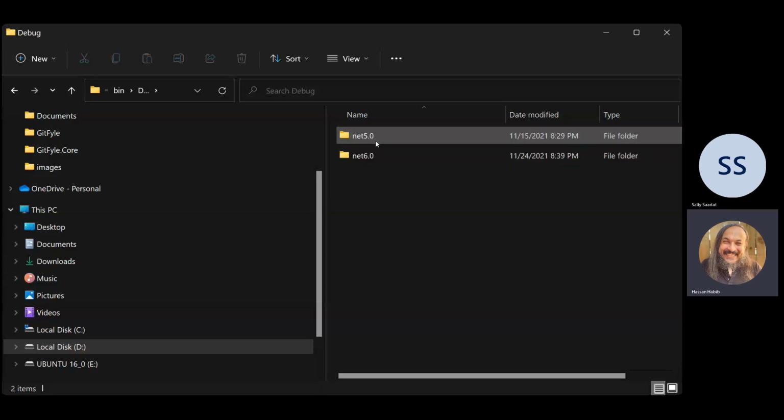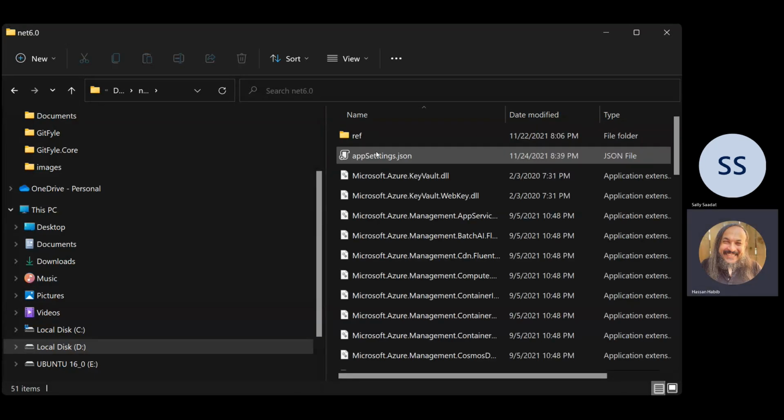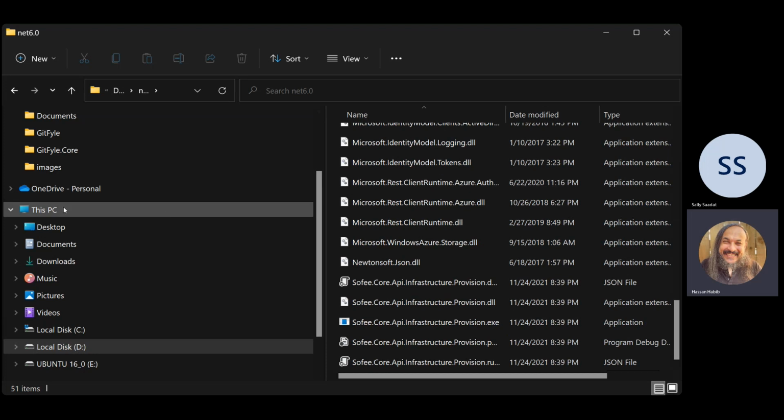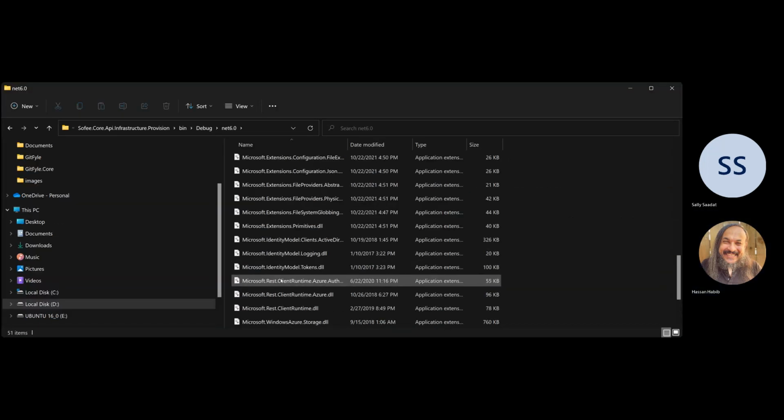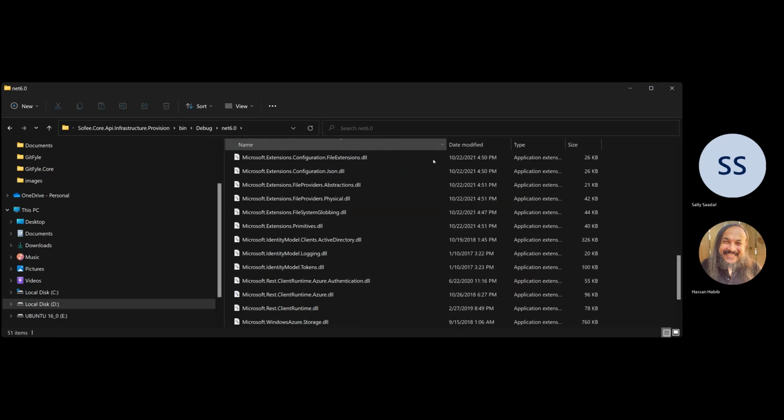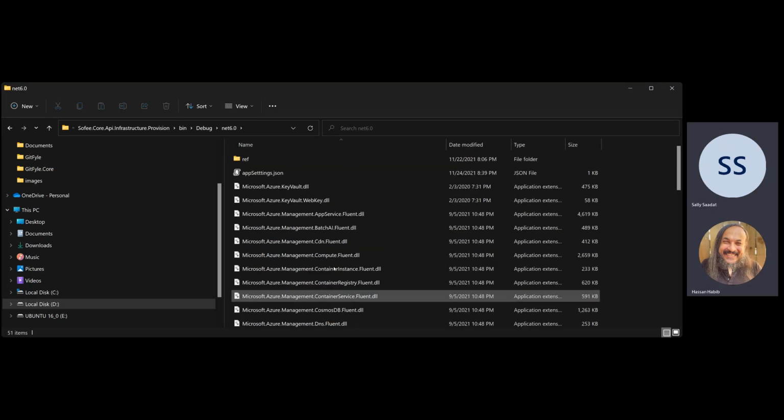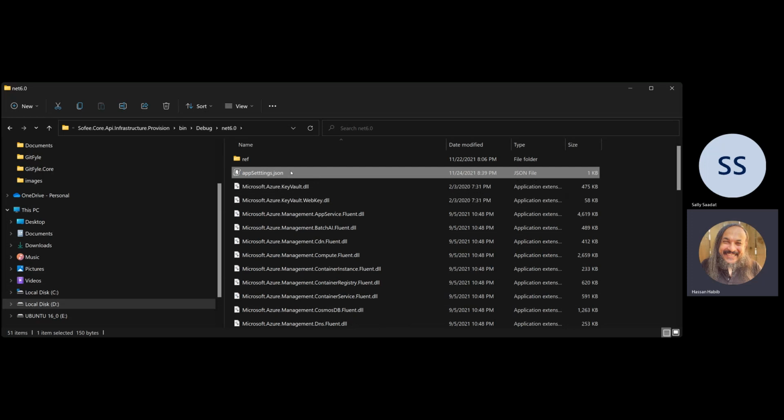So here's my File Explorer. Here's bin. Here is debug. .NET 6. Here is, let's see here. Where is our file? Here it is. Do you see app settings? It copied it over. Some people say you don't need to copy always. You can always do copy if new. That's fine with me too. But that's basically where we stand.